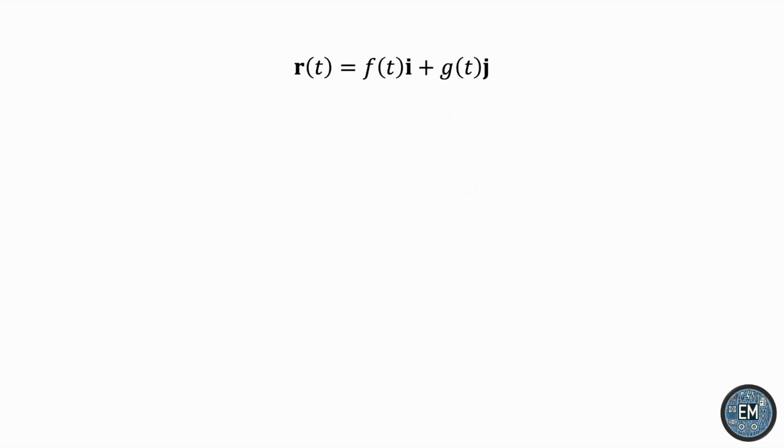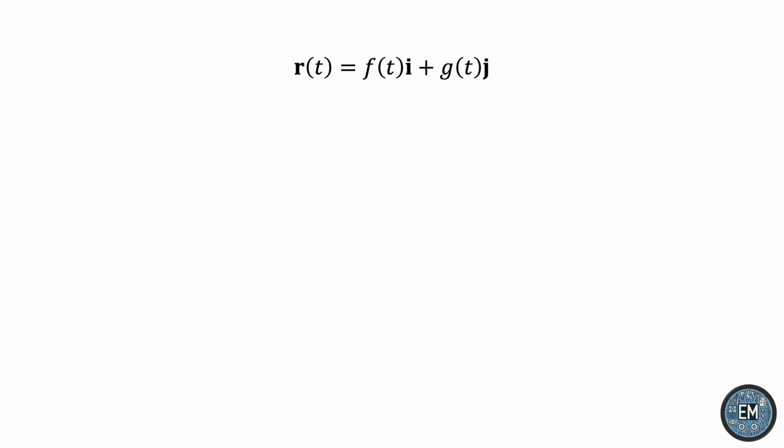Let's think of the most generalized two-dimensional position vector r of t. R is written in bold because it describes a vector-valued function, a function that assigns a vector for each value of the independent variable. On paper, you would write it like this, r with an arrow on top. Anyway, the independent variable here is t, which can be thought of as time. Really, it's the variable that is parametrizing this curve, relating the x and y components to one another.